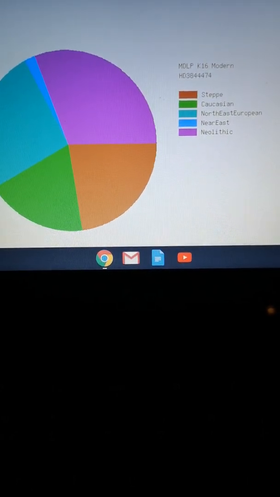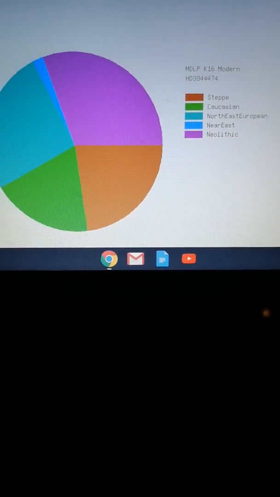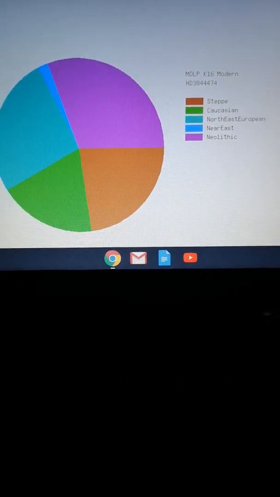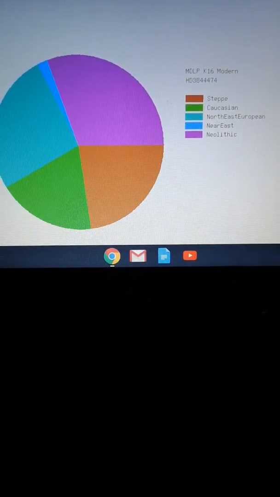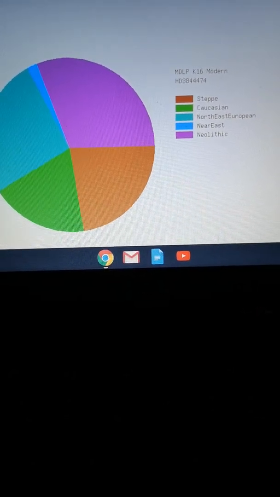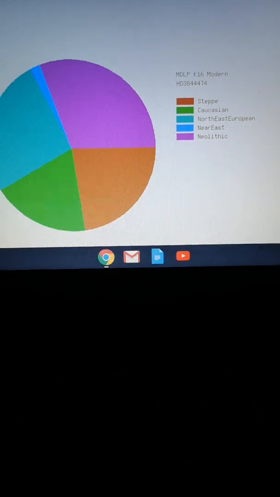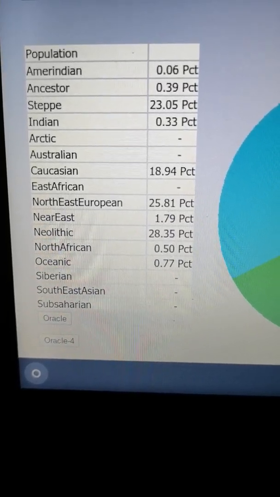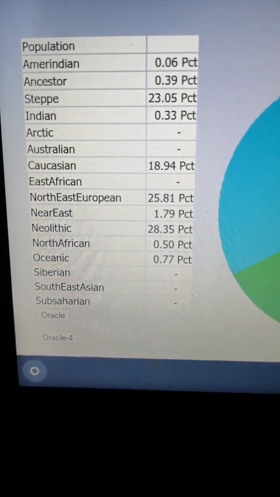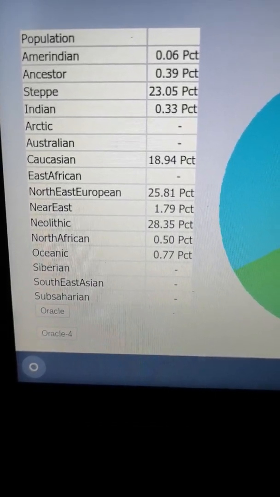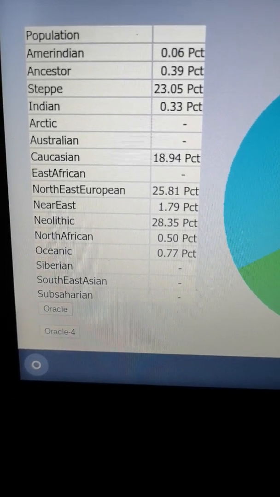Hello, so I have also ran my ancestry kit through a site called genesisgedmatch.com, and these are the results that I get of what I am. I'm only going to go through the ones that have the highest percentage, which are the Steppe, Caucasian, Northeast European, and Neolithic.